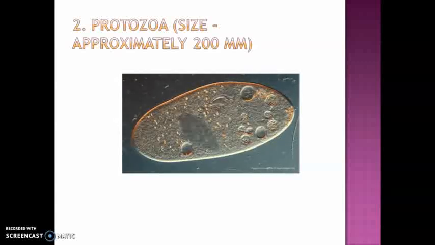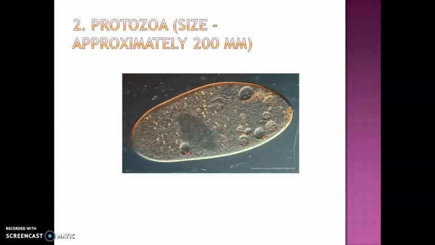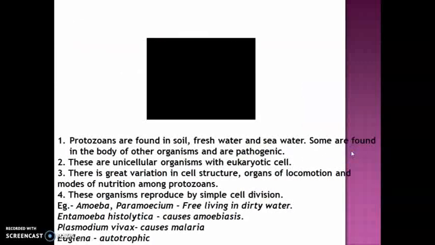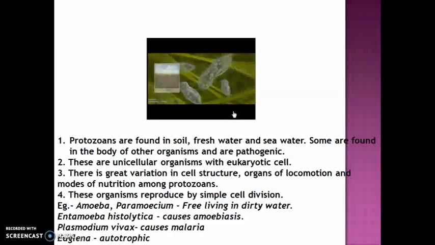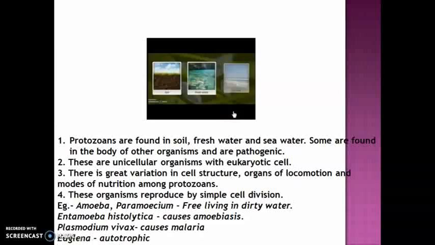Now let's study about the characteristics of protozoa. Where we find protozoa, what are the characteristics, we will study this. Protozoa, the size is approximately 200 micrometer as we already discussed. These are the protozoas that are found in soil or fresh water or sea water.